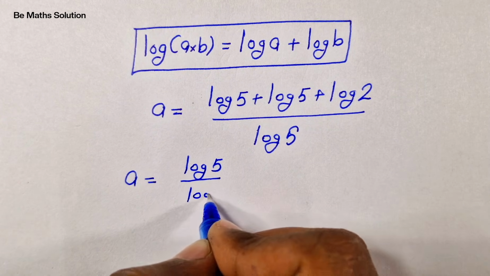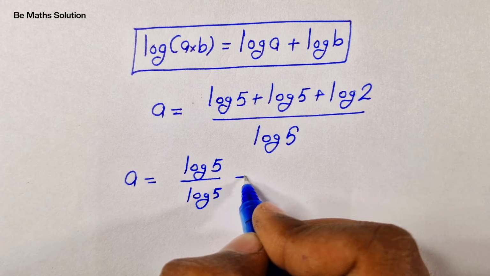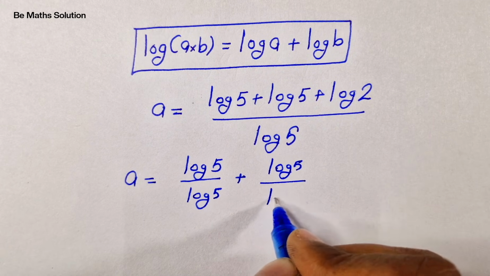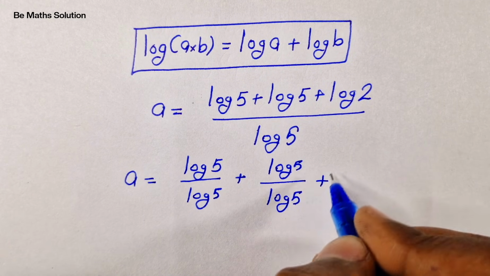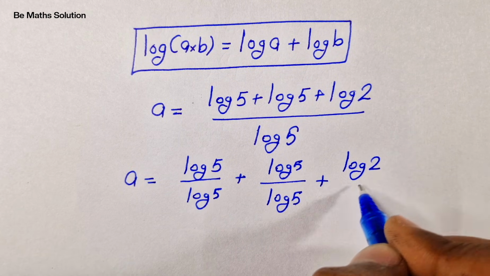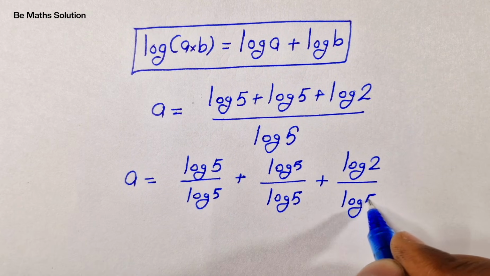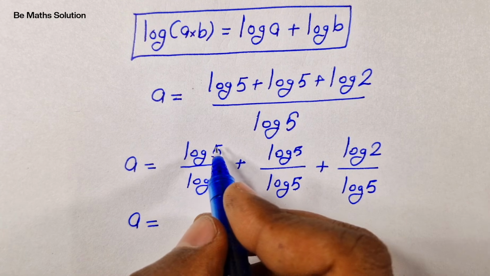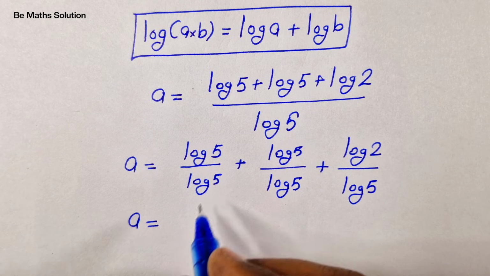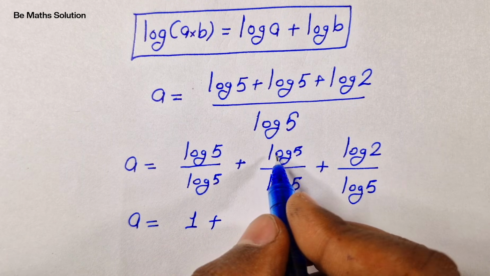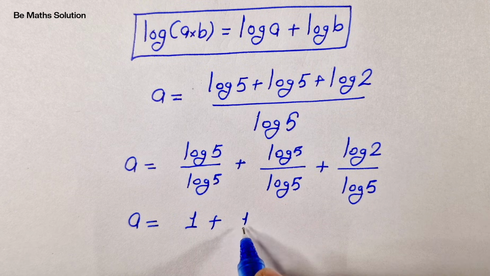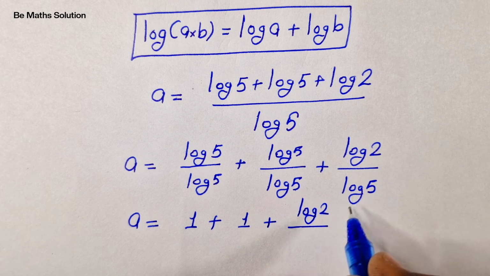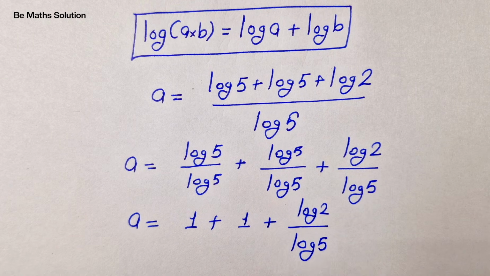Then in the next step, a is equal to log of 5 over log of 5 plus log of 5 over log of 5 plus log of 2 over log of 5. Then a is equal to log of 5 divided by log of 5, which is 1, plus log of 5 divided by log of 5, which is 1, plus log of 2 over log of 5.